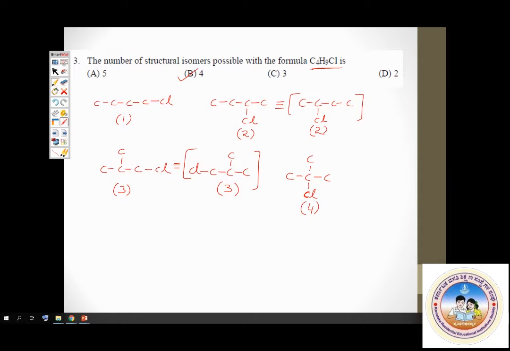This is butyl chloride. This is secondary butyl chloride. This is isobutyl chloride. And this is tertiary butyl chloride. Good. That was question number 3. 4 isomers. Option B is the correct option. Now let's proceed.